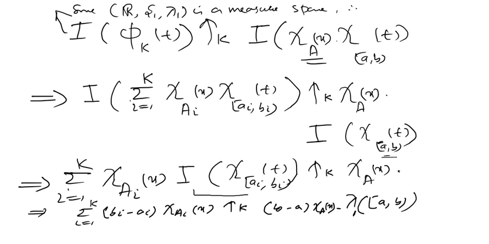Now we vary x, and we know that this Rn, Sn, lambda n is a measure space, and x is a point of n-tuple. Chi ai of x, they are actually now step functions in the measure space. They are all step functions here. This sum, ये जो sum है ना, phi k. Not now phi k, this may be psi k. Now if we denote this by psi k, it's a sequence of step functions such that psi k increases to this step function b minus a times chi a of x.